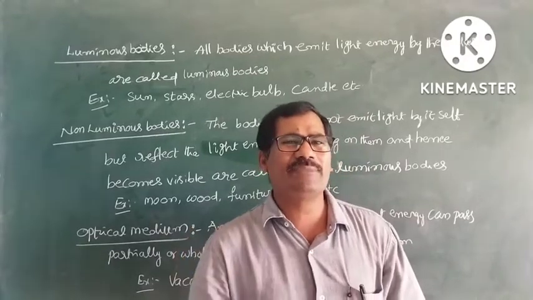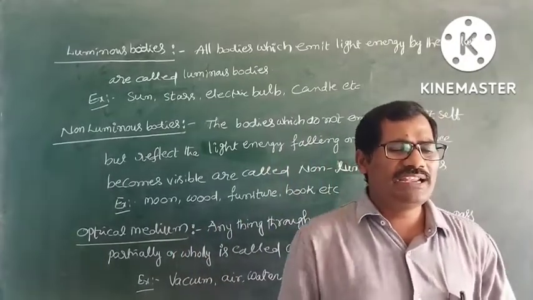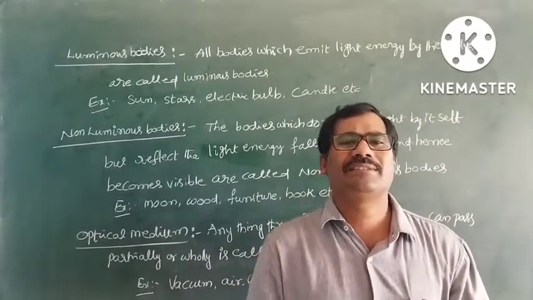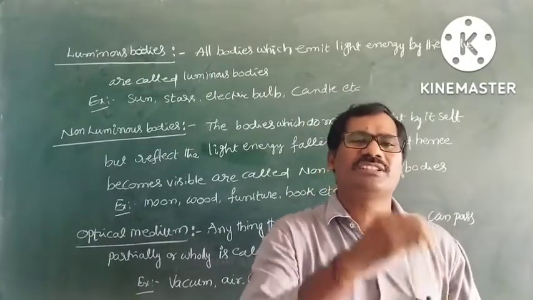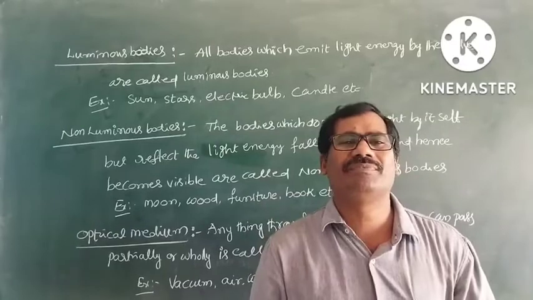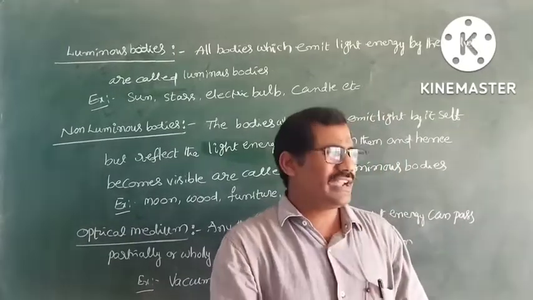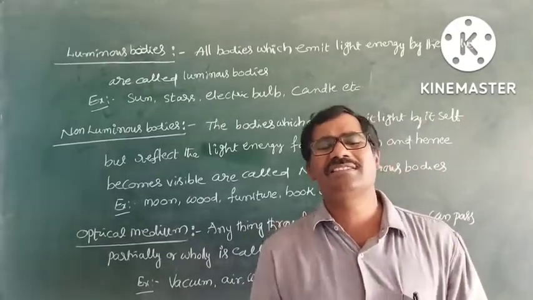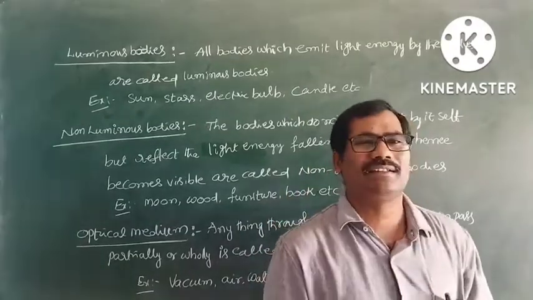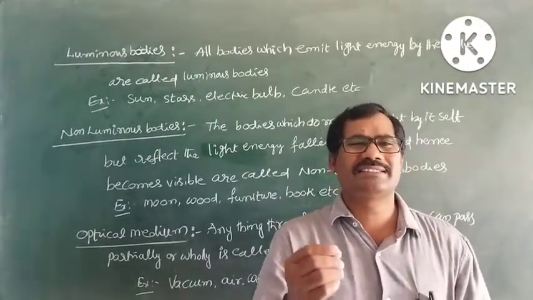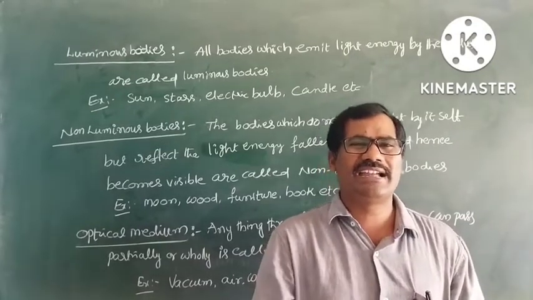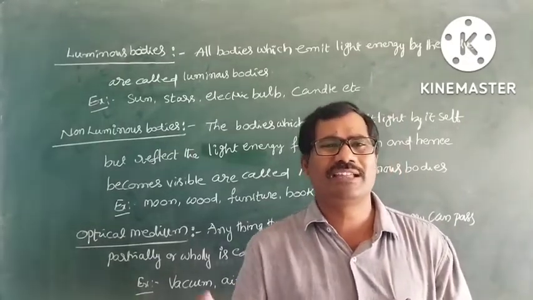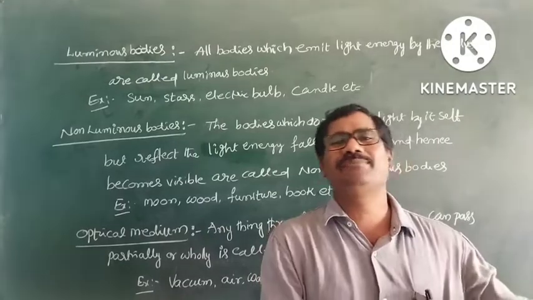Next, translucent medium. A translucent medium allows light energy to pass partially.